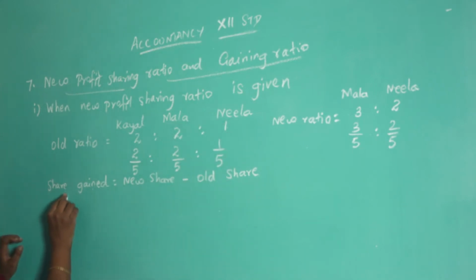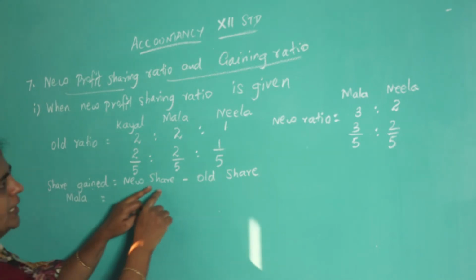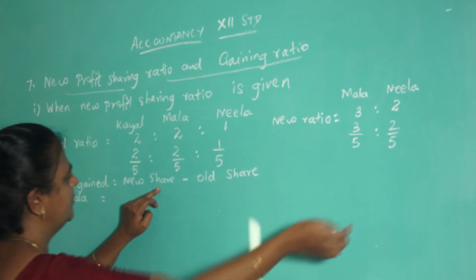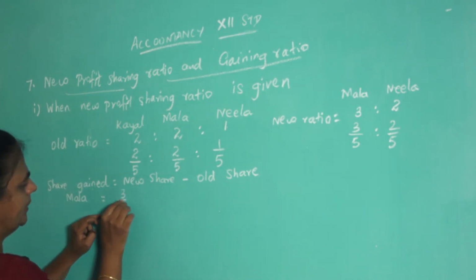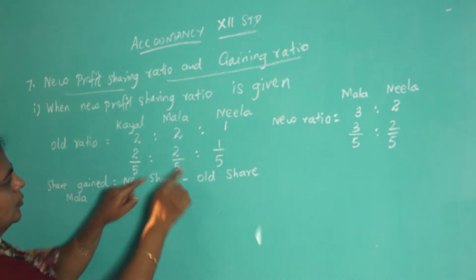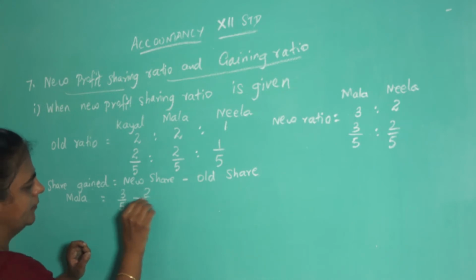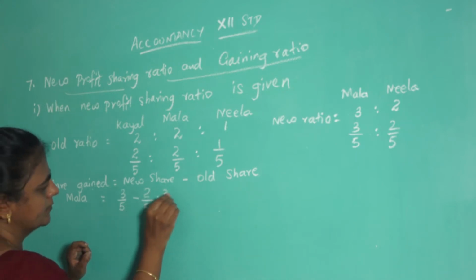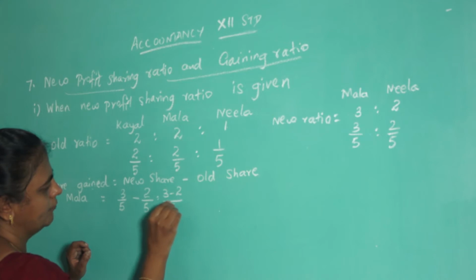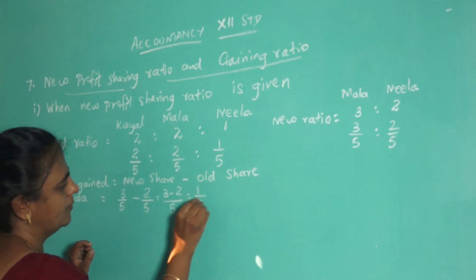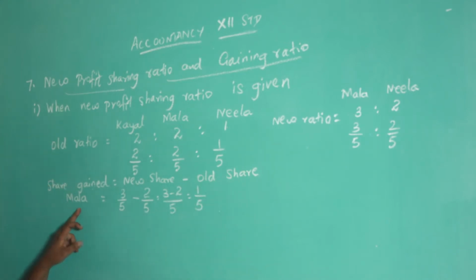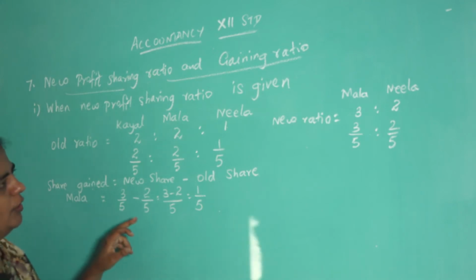First for Mala, what is the new share of Mala? Mala is 3/5. What is Mala's old share? 2/5. So that is 3 minus 2 over 5. That will give you 1/5. This is for Mala.